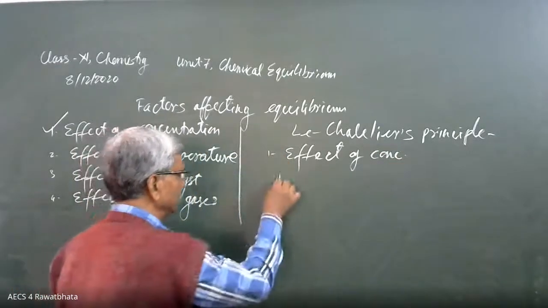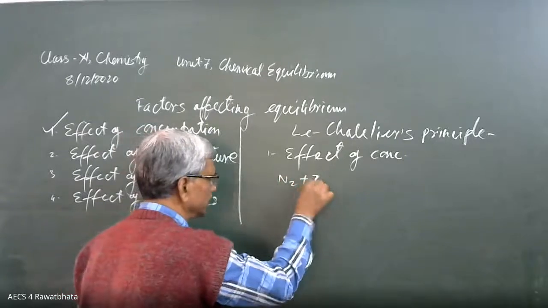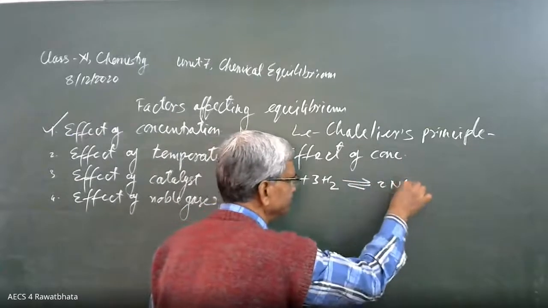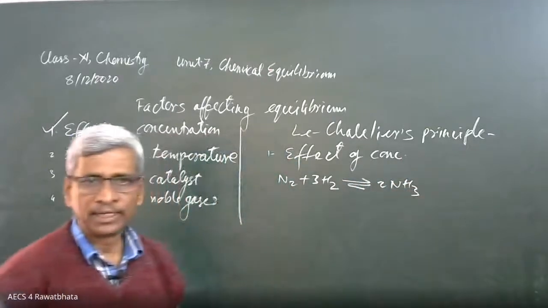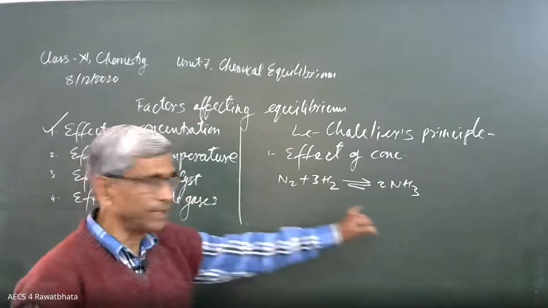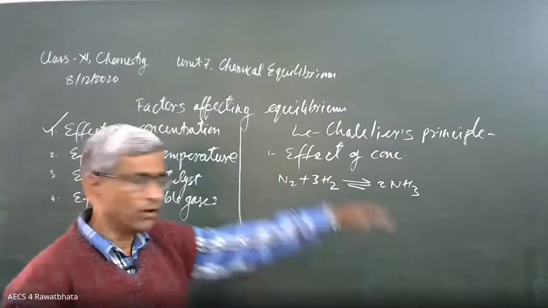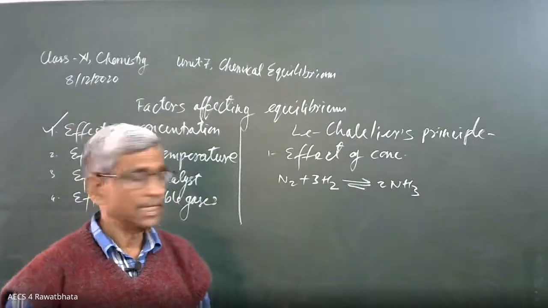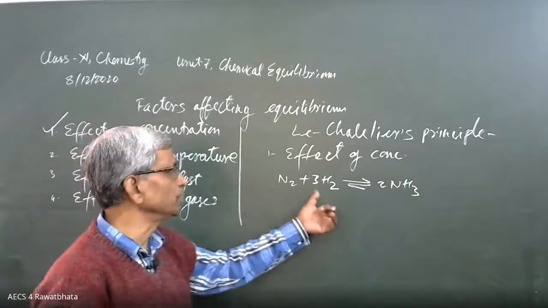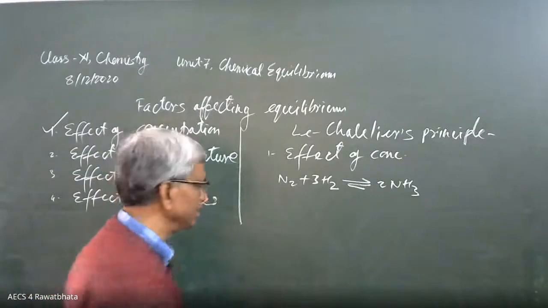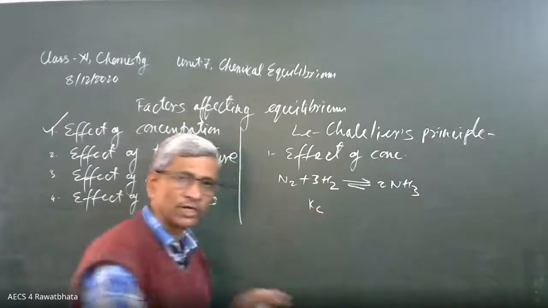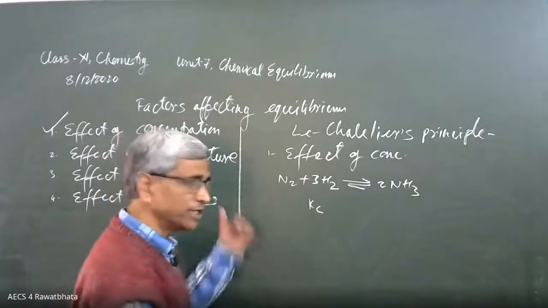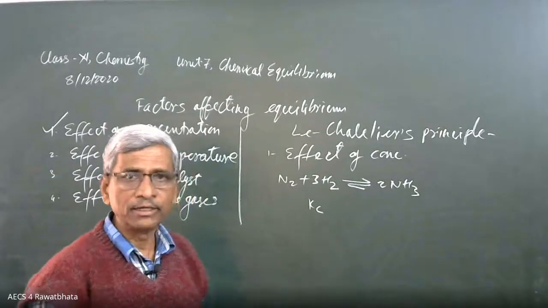Suppose this reaction N2 plus 3H2 gives 2NH3. Let me take an example. And in this reaction, there is an equilibrium already there. We are making these changes after attaining equilibrium. If we add some more amount of nitrogen and hydrogen, see that the value of Kc is not affected by concentration. Kc remains the same. It is affected by temperature, but not by concentration.